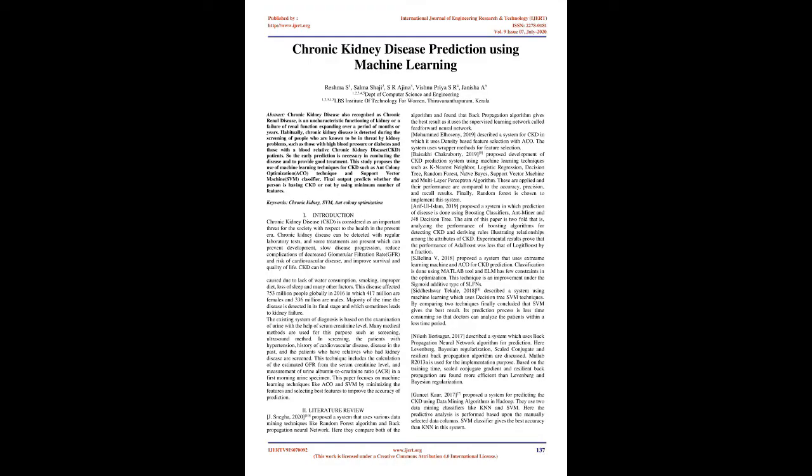Chronic kidney disease prediction using machine learning. Abstract. Chronic kidney disease, also recognized as chronic renal disease, is an uncharacteristic functioning of the kidney or a failure of renal function expanding over a period of months or years.